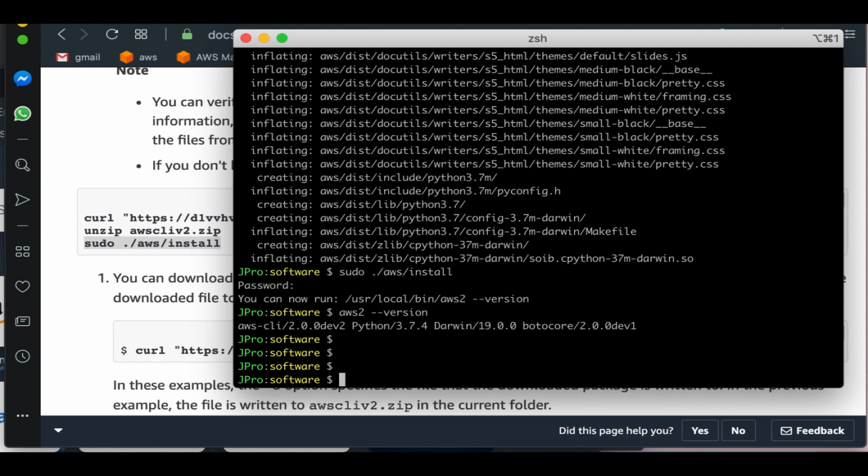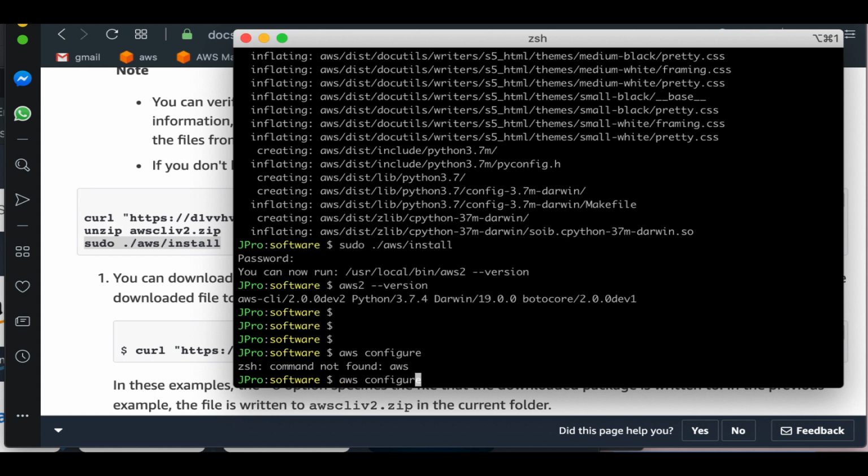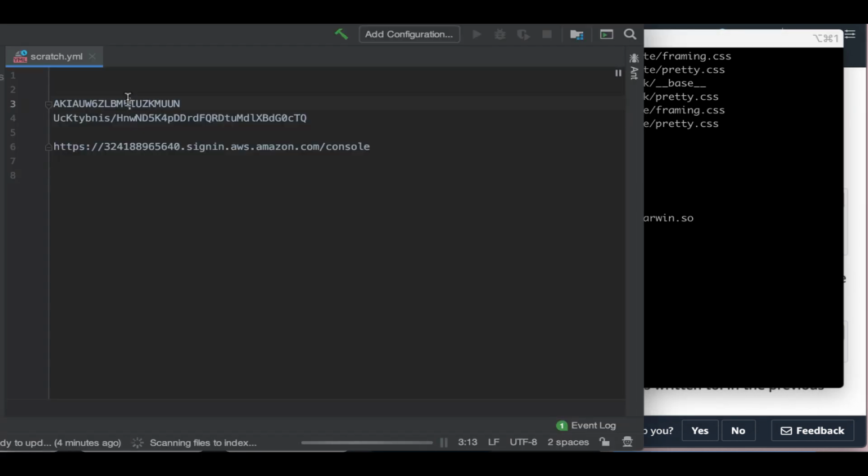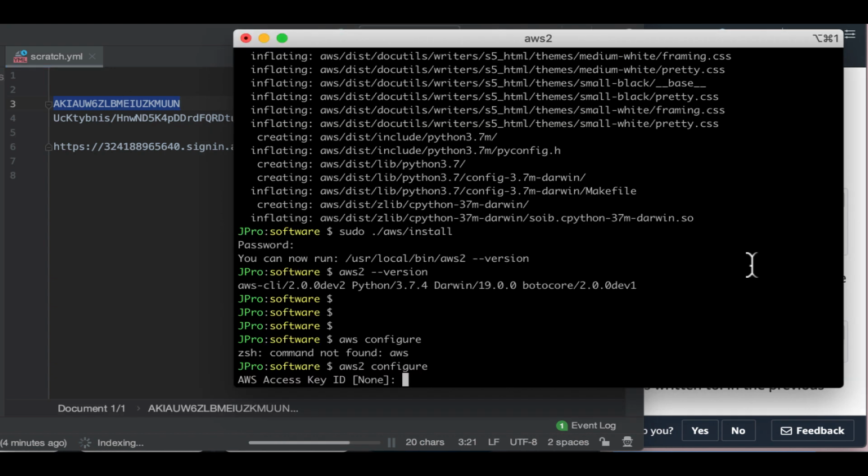Okay, so now this is the command line interface that we're going to use to interact with AWS. But first we need to provide credentials to connect to AWS, and this is the access key ID that we downloaded when we created the user.